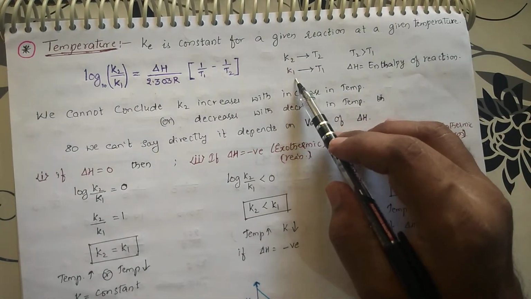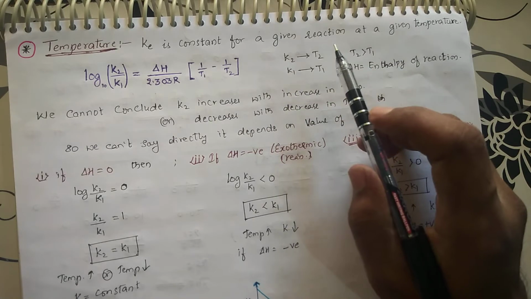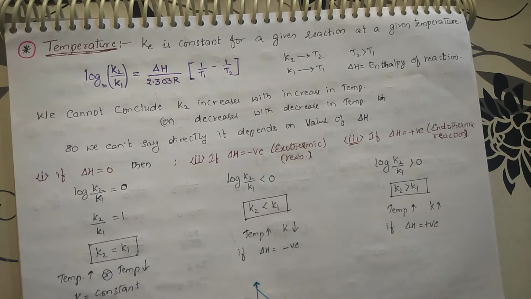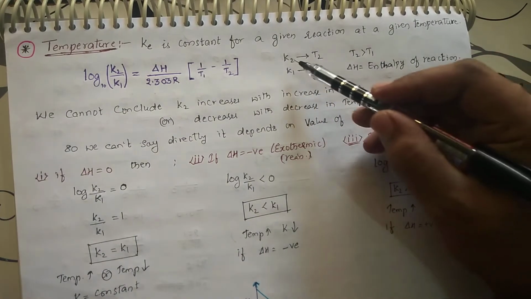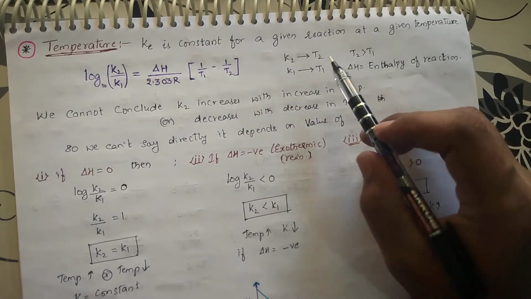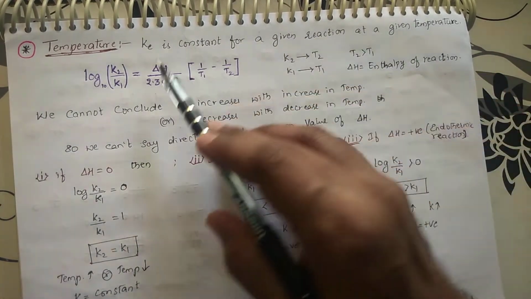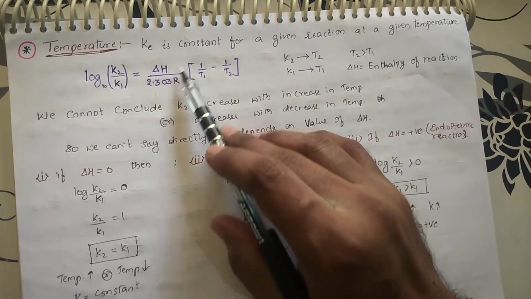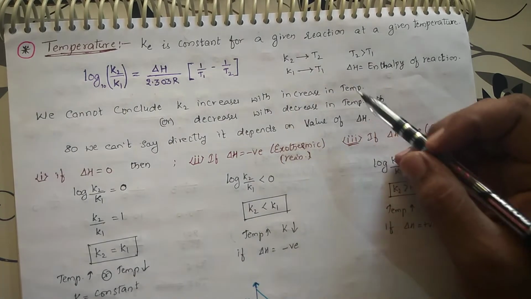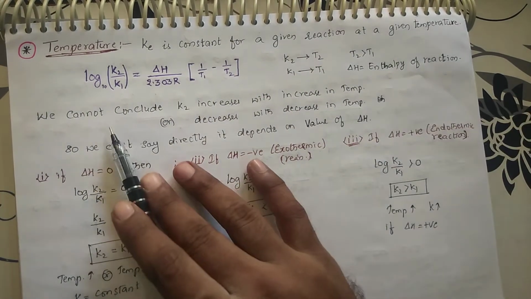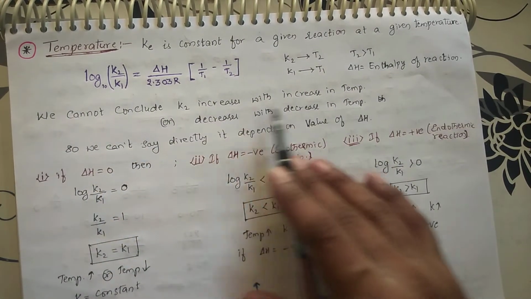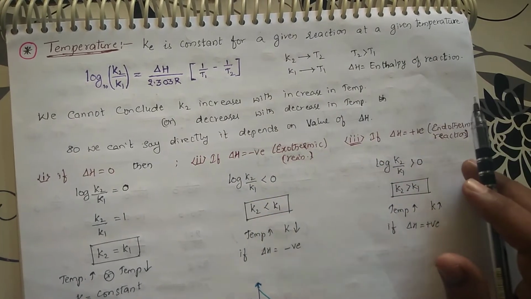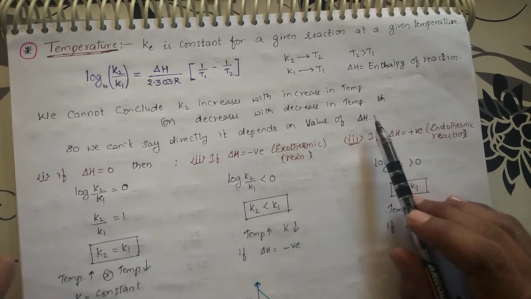Whether K2 is greater than K1 or less than K1 can be determined only if you know the value of delta H. Simply by increasing the temperature, K2 will not necessarily increase. We should know the value of delta H, and only then can we conclude which is greater. So we can't just say K increases or decreases with temperature, because it depends upon the value of delta H.